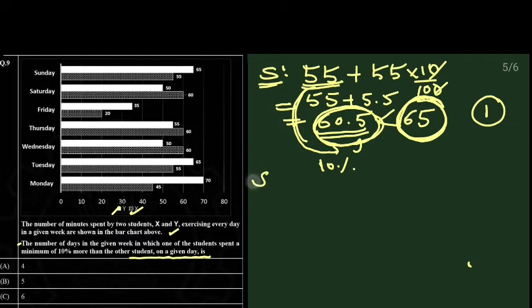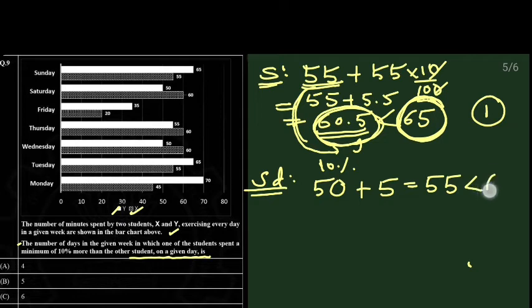So let's check for Saturday. For Saturday, we take the least spending time, that is 50. We need to add 10% to it. What is the 10% of 50? That is 5, so the total is 55, but the other person is spending 60. So 60 is more, 55 is less. So this is again our favorable condition. That means one person, even after adding 10% of the time he spent, is not exceeding the other person. So that is a favorable condition for us. So the second one is also our favorable condition.